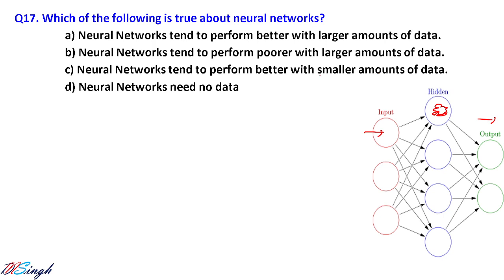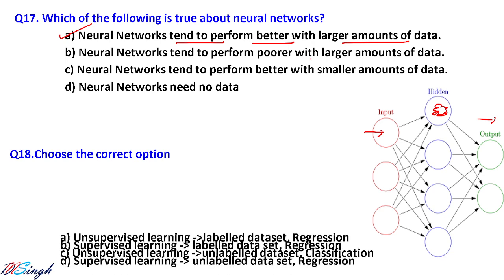Neural network tends to perform better with smaller amount of data. Again, that is also wrong because they tend to perform better with large amount of data. Neural network needs no data. So these three are wrong. B, C, D are wrong. Neural network tends to perform better with large amount of data. If your data is big, neural networks are going to perform very well. Let us go for question number 18.